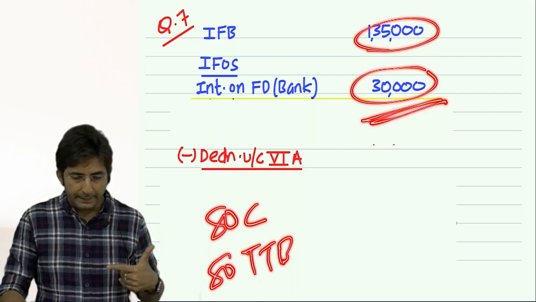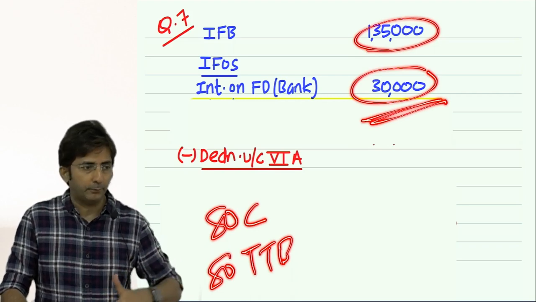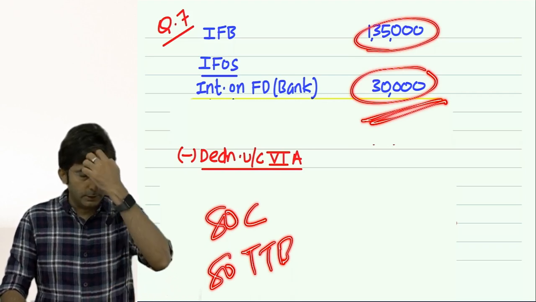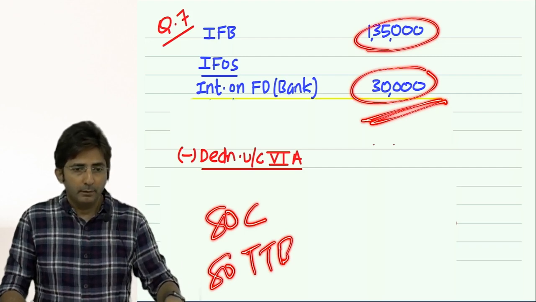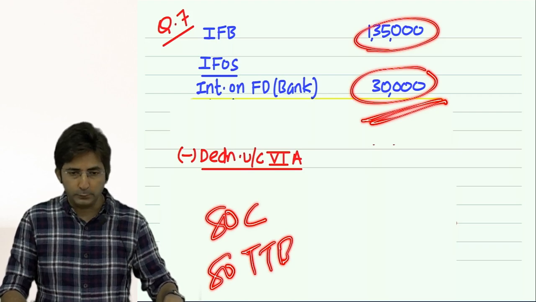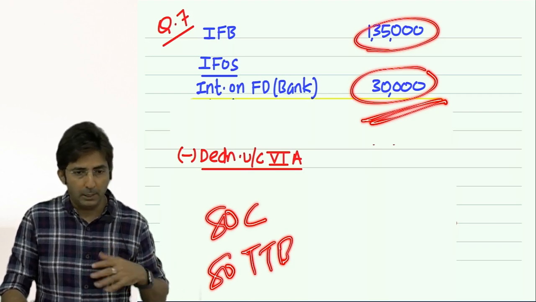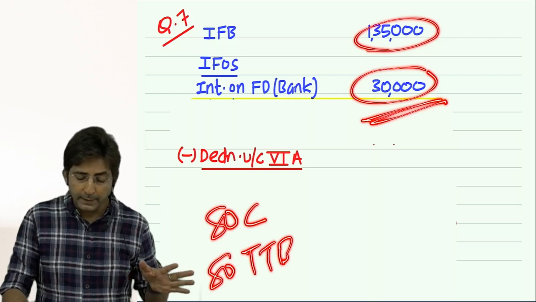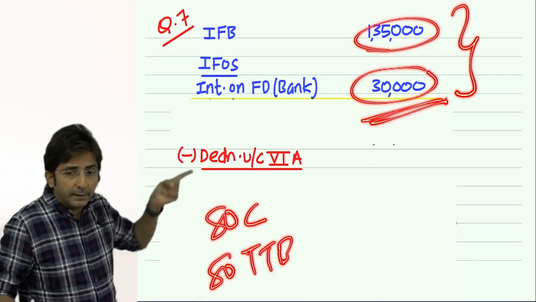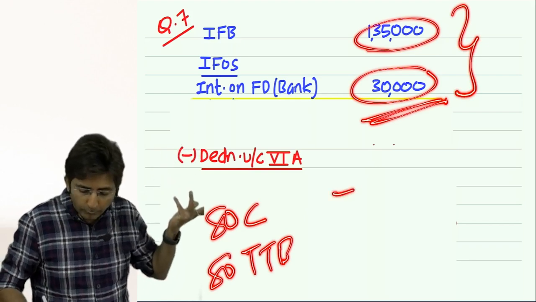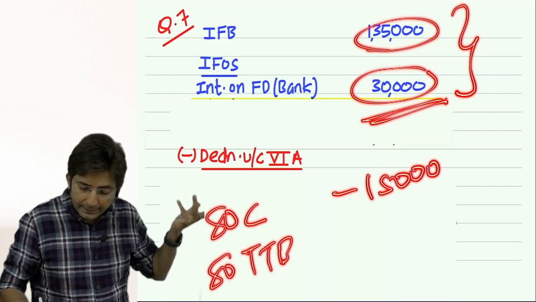So tell me, in 80 C what we have? PPF. Check in the question. What is the amount of PPF? 1 lakh 50. So 1 lakh 50 is not a problem. Up till now it's not a problem because we can take 1 lakh 65. Did you add 135 and 30? 1 lakh 65. So 150 is not a problem. This I can nicely take.